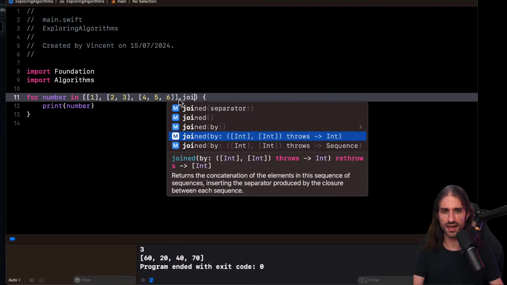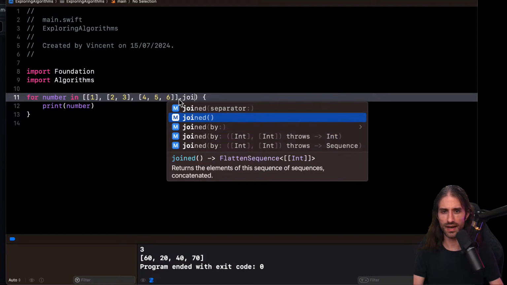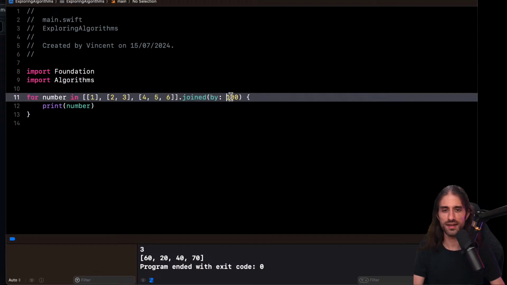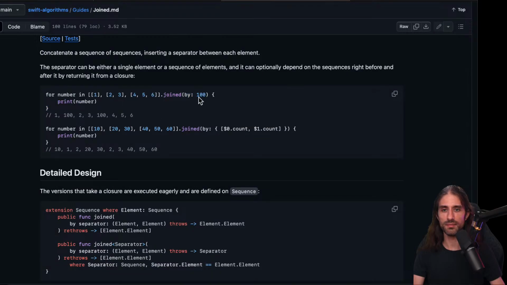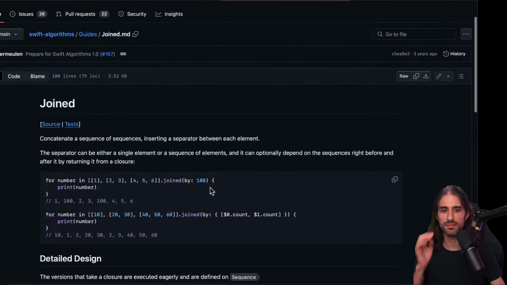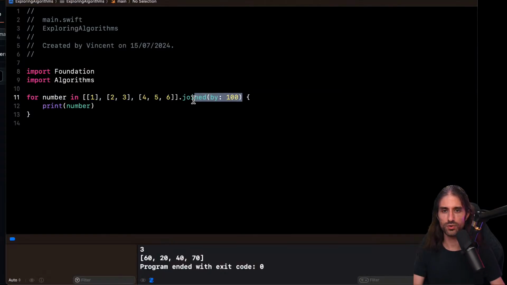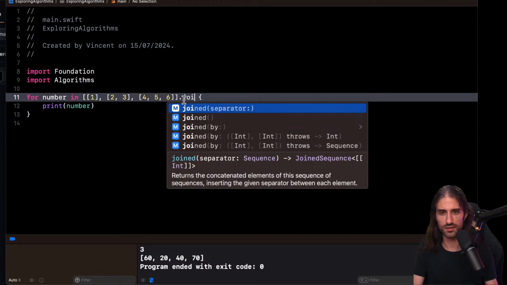And here it's joined by. Okay, so there is join and separator, and then, oh, I think the difference is that by here, it can be other stuff. For instance, it can be something that returns the sequence. Okay, so that might be the reason why, because when you do the normal joined, you have the separator, and it can also be a sequence.